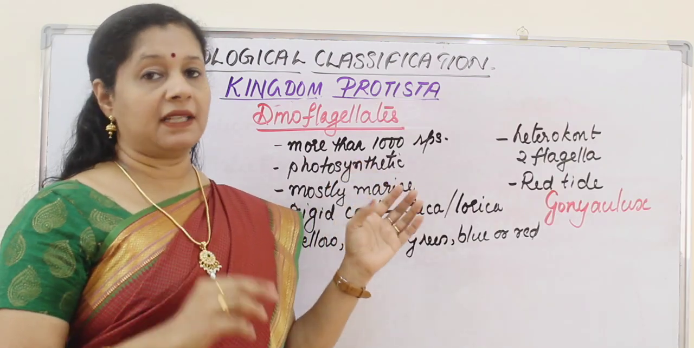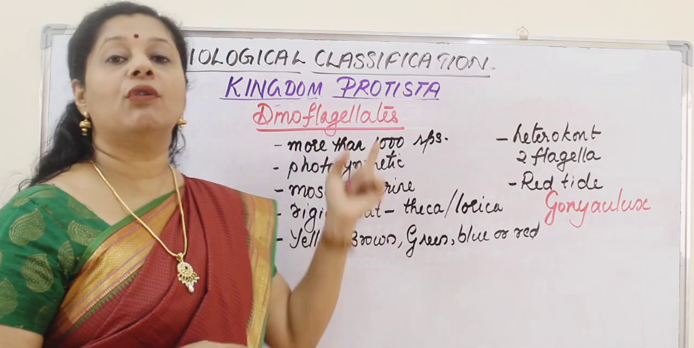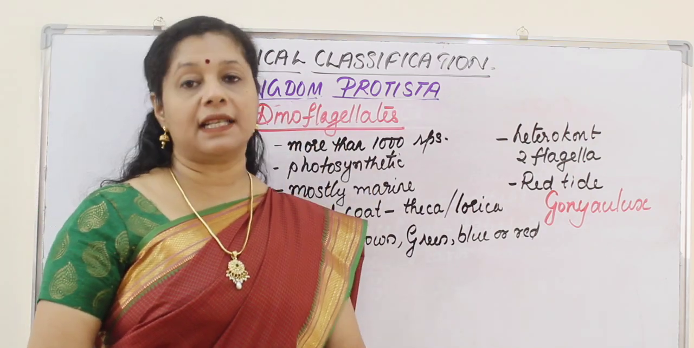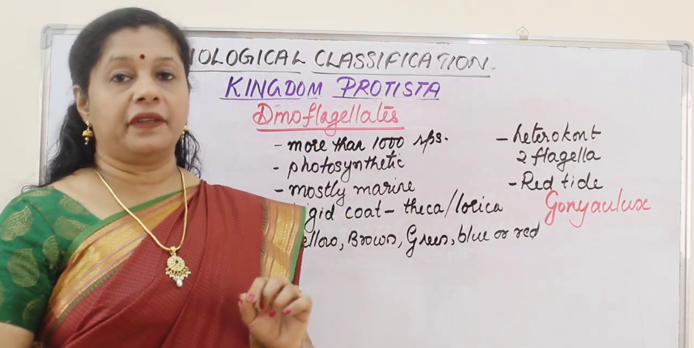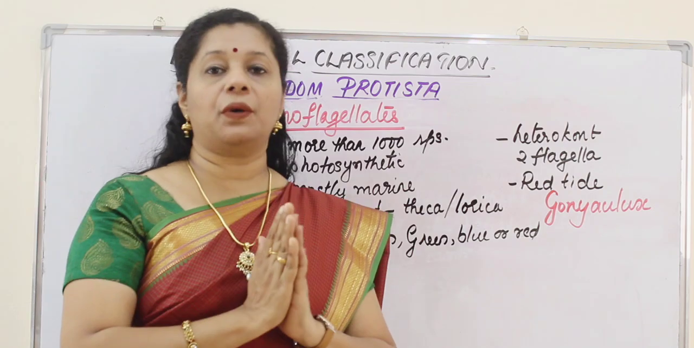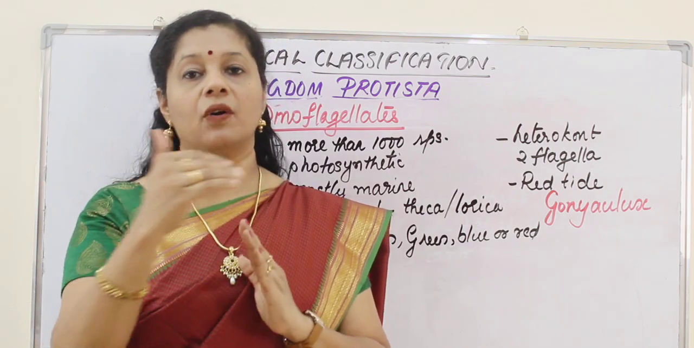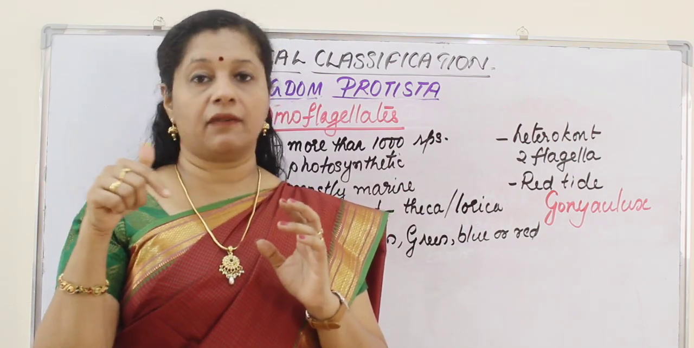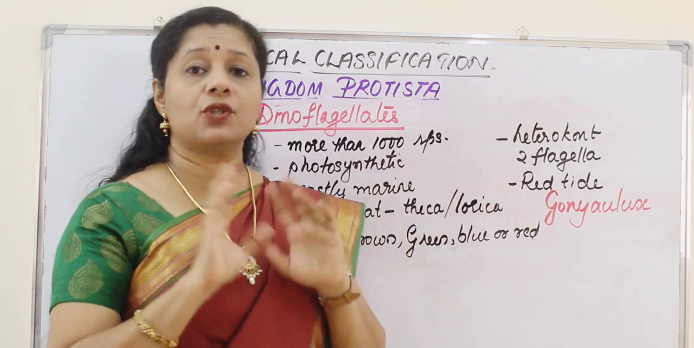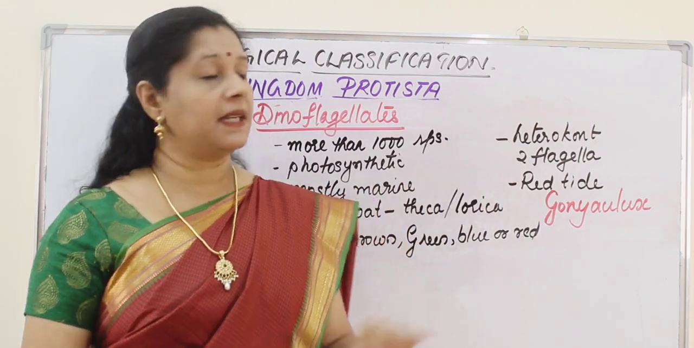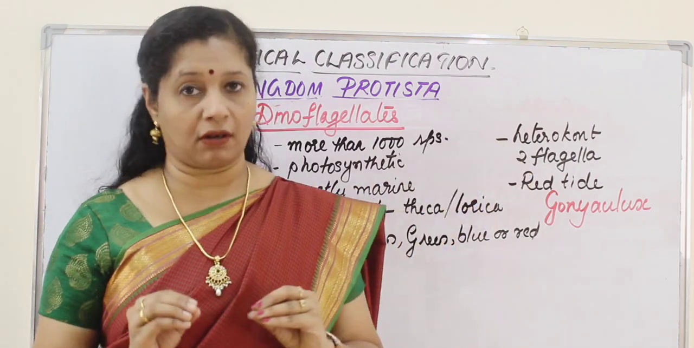They have two flagella, as the name indicates, dinoflagellates. Di means two. Two flagella they possess. Out of these, one is a longitudinal one, the other one is horizontal along the furrow. So, since there are two flagella of two different types, we call them heterokont.